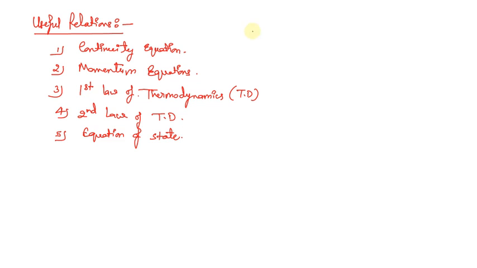Before moving further, we need to understand how many relations we need to know to calculate the relationship between various thermodynamic parameters, for example P, T, and density. To develop the relationship we need to know some basic concepts. So first of all we need to understand these 5 basic concepts and then we'll move forward.